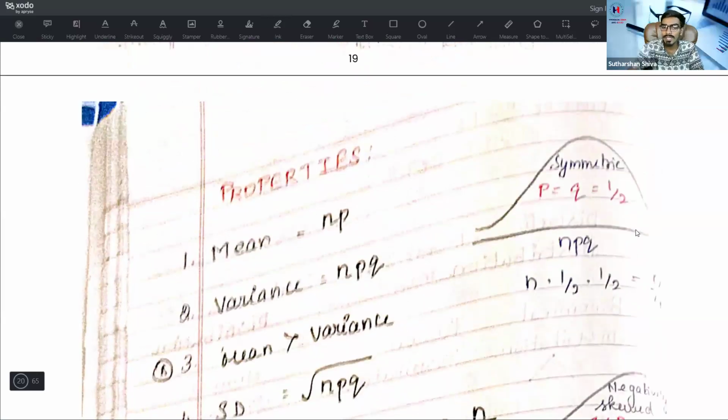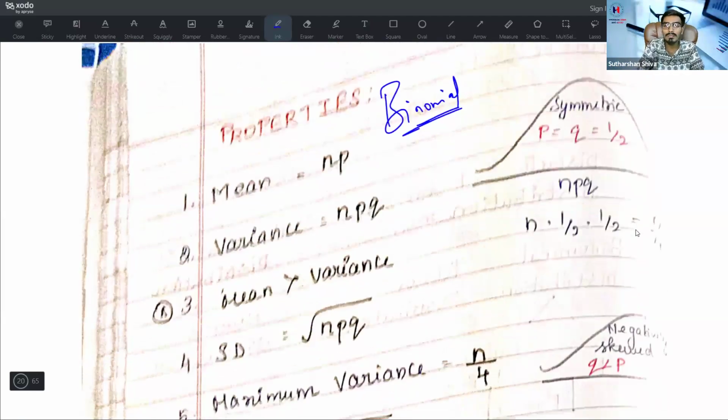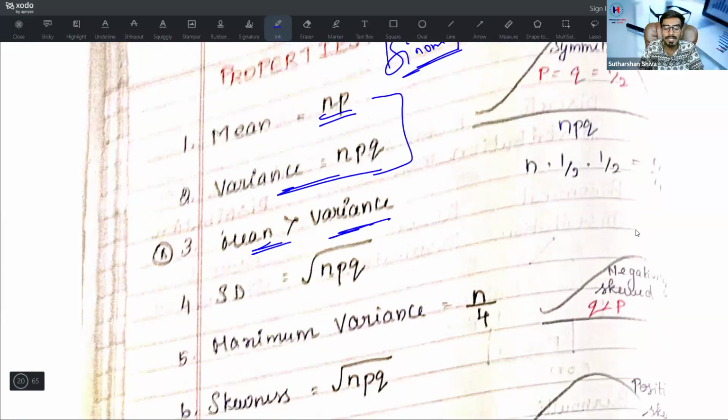Then come to the properties of theoretical distribution. We are only speaking about the binomial part. Under binomial, mean is equal to np, variance is equal to npq. Remember this. Mean is always greater than variance under binomial distribution. What is the standard deviation? Root of variance, which is nothing but root of npq.